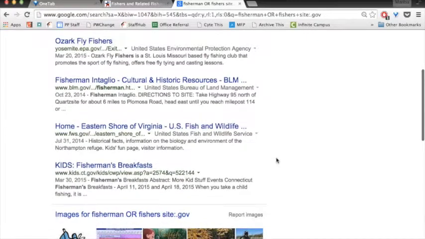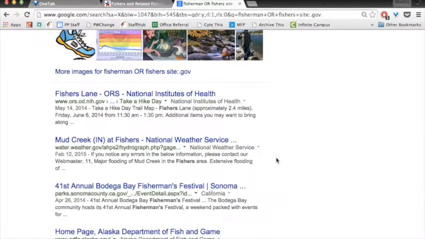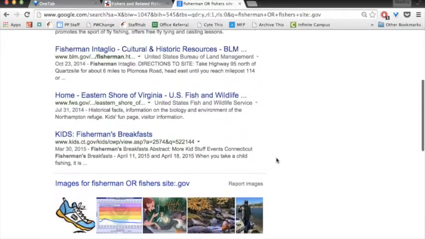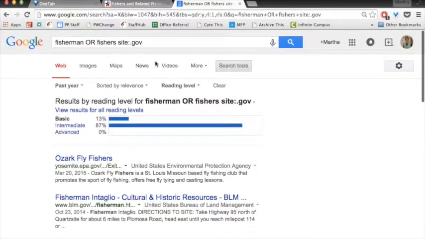from a government organization but that are at an easier to read reading level and that have been updated in the last year. So rather than wading through a bunch of things that aren't going to meet those requirements, you're using the tools within Google to narrow down your results to get right to those specific ones.